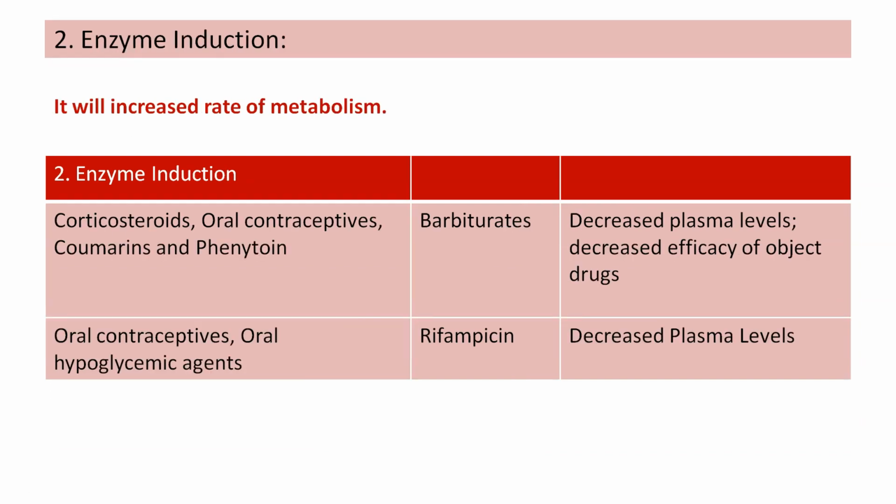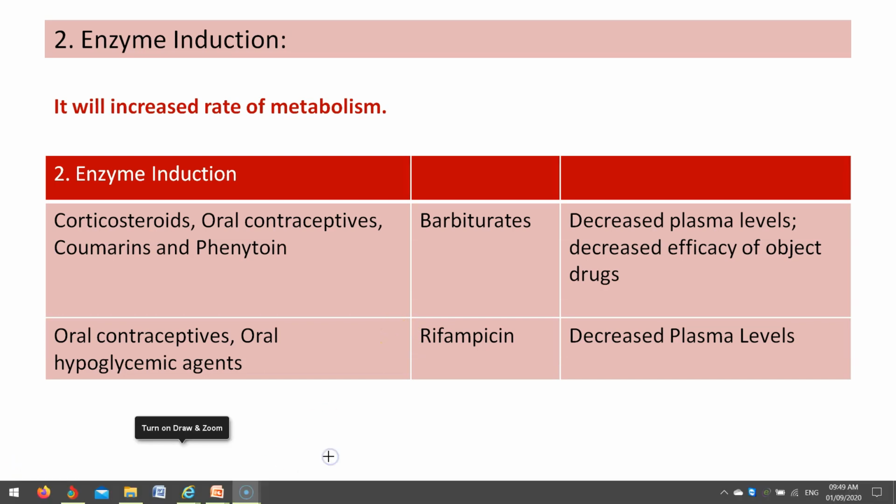Now let us understand enzyme induction. So far we have spoken about enzyme inhibition. In this slide we'll be speaking about enzyme induction. What happens when an enzyme is induced? It increases the rate of metabolism. Here in enzyme induction, we can see drugs like corticosteroids, oral contraceptives, coumarins, and phenytoin.